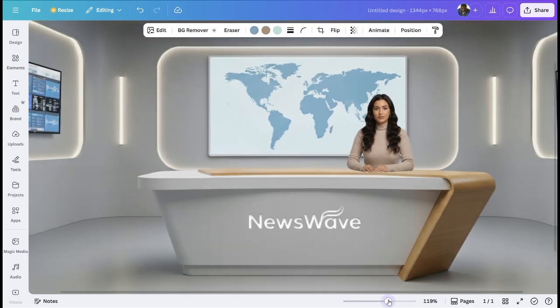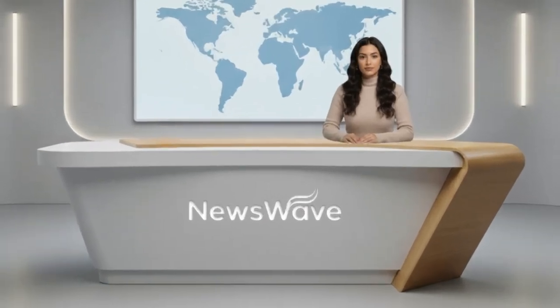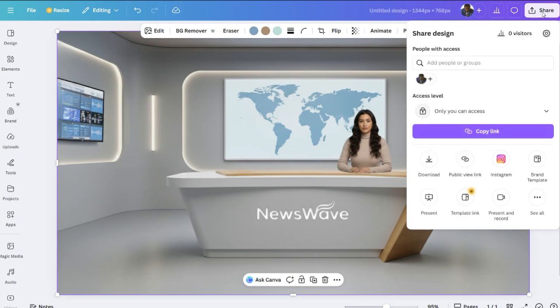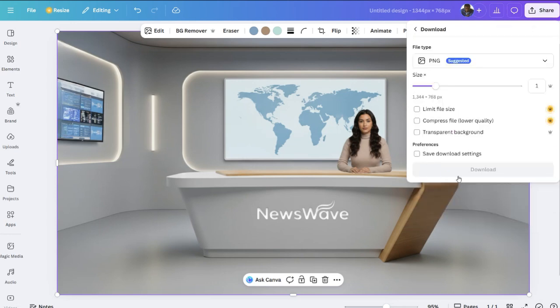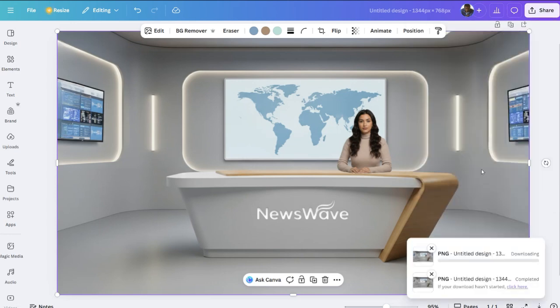And I'll just cut this part off, and this is what I have. Now that is it. So now I'll download this by just clicking on share, download, and it will be downloaded. And let's move to the next one.